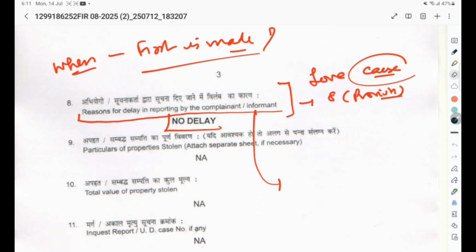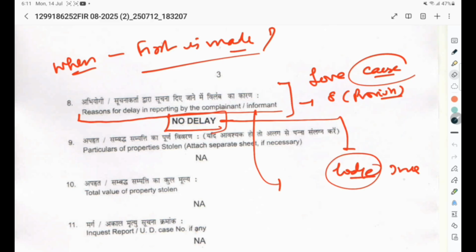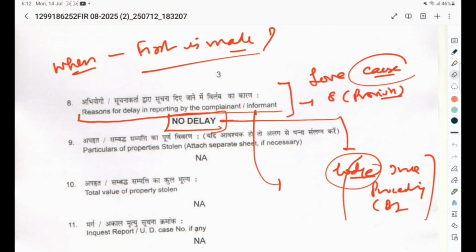And again, if there is no delay, despite delay, then it is a fabrication. You may lodge the proceeding against the CBI. I know that people would say it is not possible, but I am going to tell you one of the most important cases of the Honorable Madras High Court, in which one person, Jinesh Prabhakaran, had reported the matter to the concerned High Court, and finally liberty was given to the concerned accused to approach the concerned authorities for proceedings. In case they fail to do so, then again liberty is given to come to the Honorable High Court.